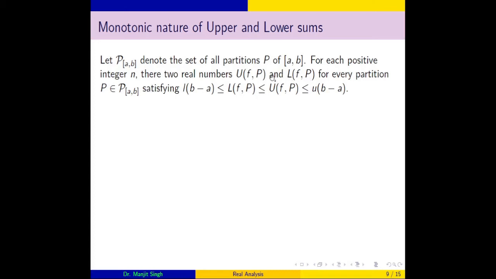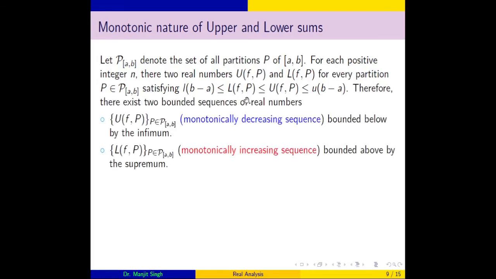So in this way we can treat U(f,P) and L(f,P) as sequences in n, and these sequences are bounded. You see here L(f,P) is less than or equal to U(f,P), and this is less than or equal to this number. So we can say that the lower sum is always bounded above by the upper sum, and the upper sum is always bounded below by the lower sum. Now we consider the sequence of upper sums.